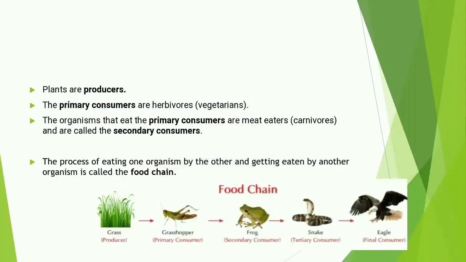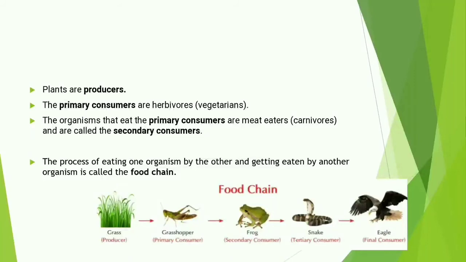Look here. The process of one organism being eaten by another, and that one getting eaten by yet another organism, is called the food chain. Look here. So, grass is the producer. Of course, it can produce its own food.